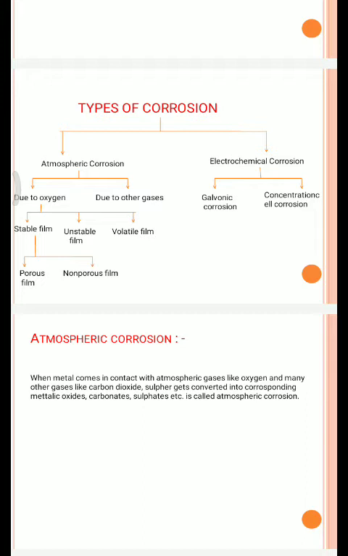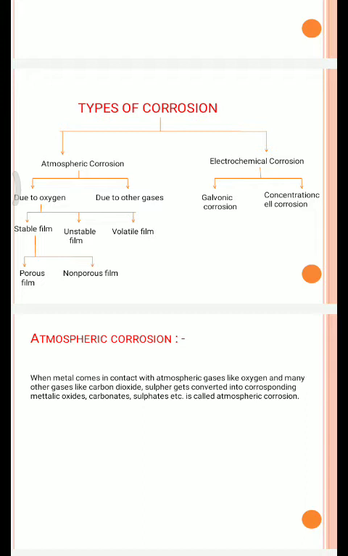Atmospheric corrosion is the corrosion when metal comes in contact with atmospheric gases like oxygen, chlorine, sulfur, carbon dioxide and gets converted into the corresponding oxide, carbonate, sulfates, chlorides, etc. Atmospheric corrosion is of two types: corrosion due to oxygen and corrosion due to other gases.